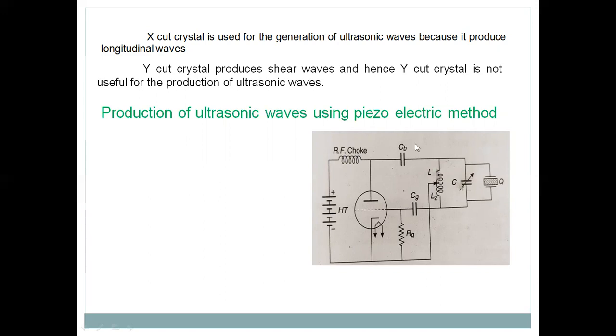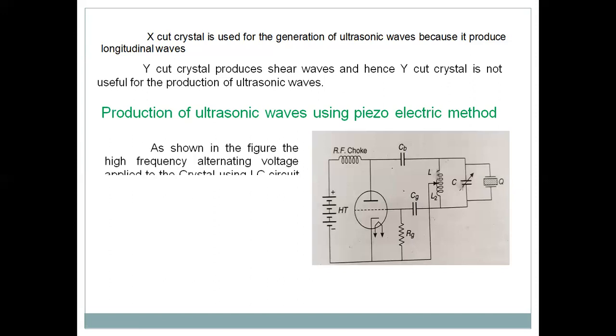And this CP is the blocking capacitor, which opposes the DC current. And this is CG, the grid capacitor. This is RG, the grid resistance. This is the circuit diagram for the production of ultrasonic waves using the piezoelectric effect. Of course, we are showing this figure.